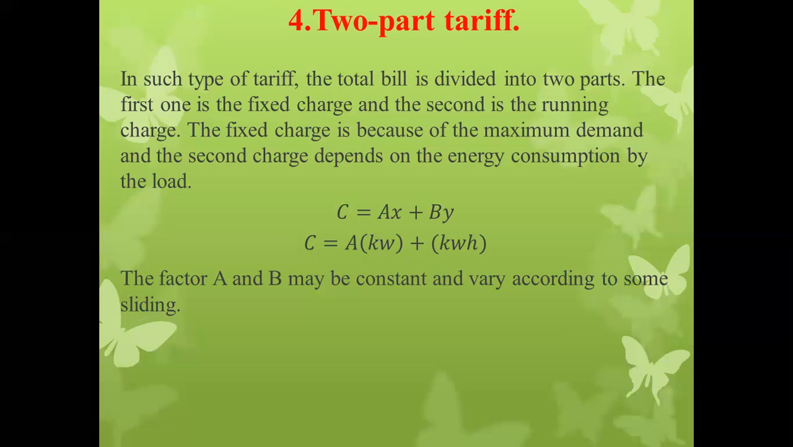As we know, A is the cost per kilowatt, and B is the cost per kWh. That is, B is nothing but the cost per unit of electrical energy consumption, and A is the cost per kilowatt of demand. So remember this point. This is the very important two-part tariff.